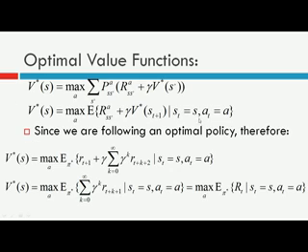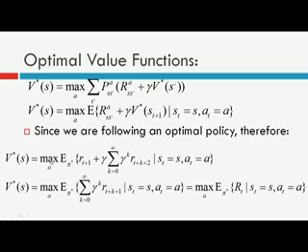This can again be expanded and written in this form, where R A S S dash is the reward for making a transition to state S dash by taking a certain action A in state S. And likewise V star S t plus 1 can be written in this form. That is, V star is all about following your optimal policy, you are following an optimal policy pi star.